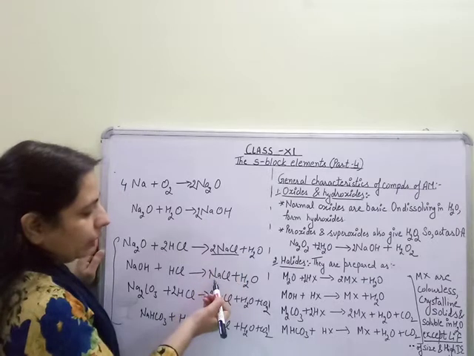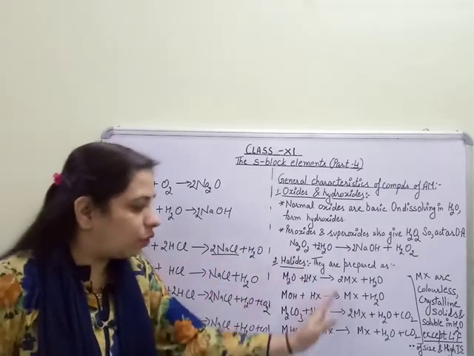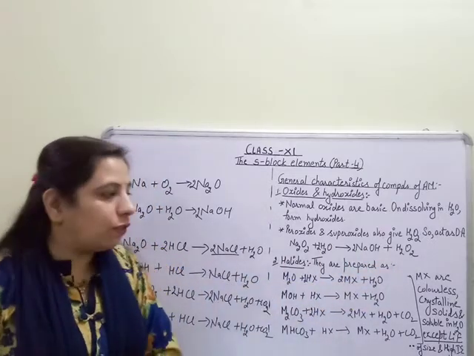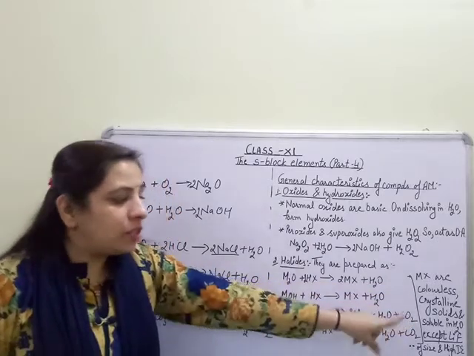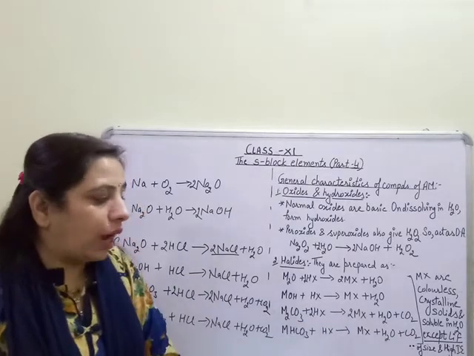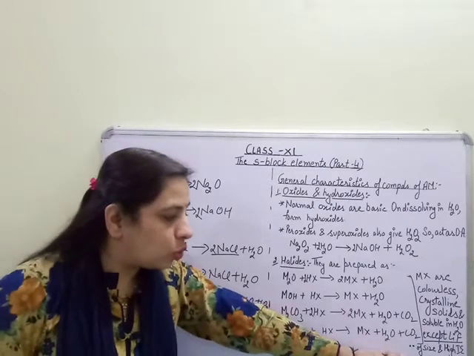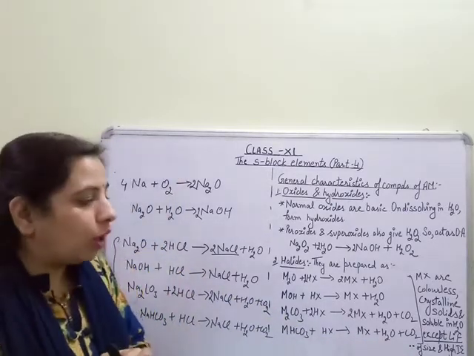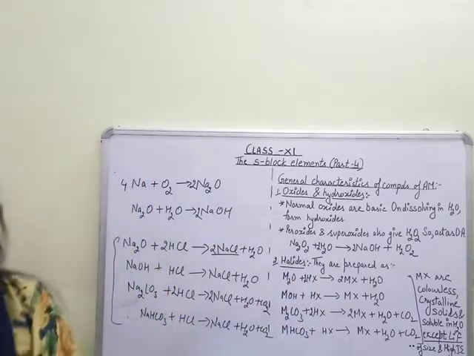This is the alkali metal and this is the halogen. So alkali metal halides get formed by this method, and the metal halides which are formed are colorless crystalline solids as well as soluble in water except lithium fluoride. Why is lithium fluoride not soluble? Because its size is small and the ionization energy is high, so the bond formed is very strong, hence it is not soluble in water.